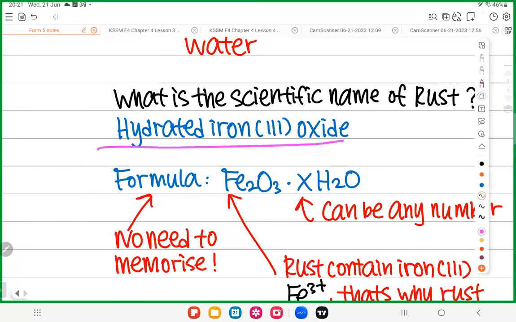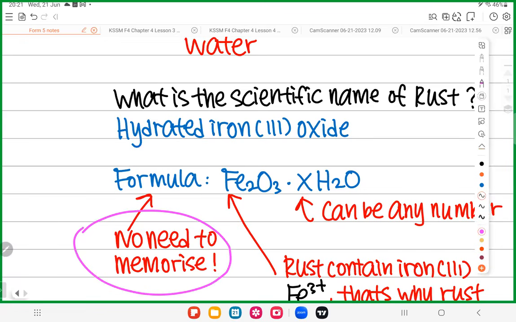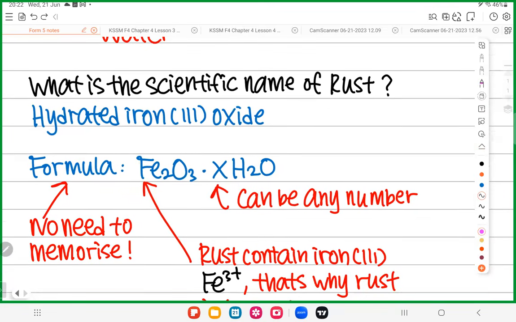What about the formula? First and foremost, I want you all to know this formula. No need to memorize, I just show you only. This Fe2O3 is iron trioxide. Then you have a dot and xH2O. This x can be any number.